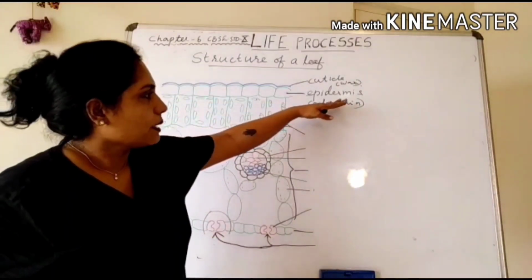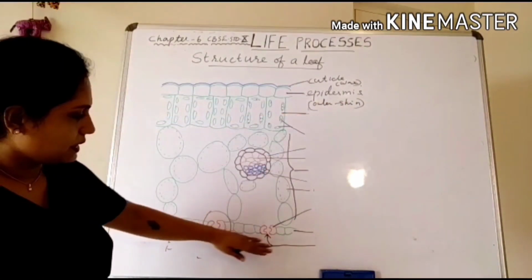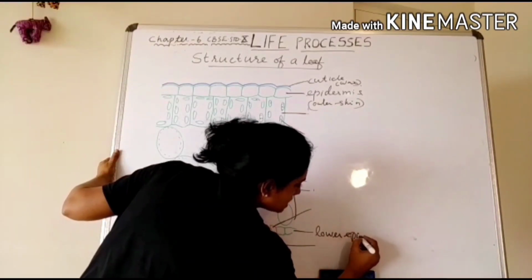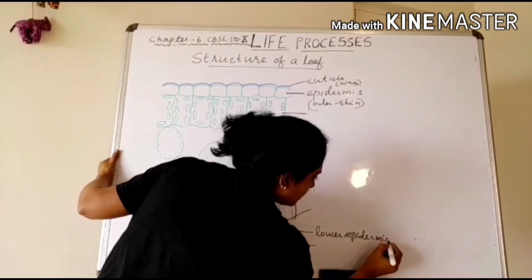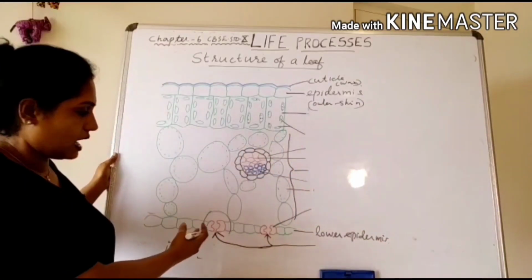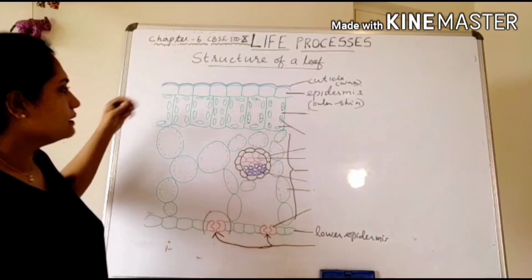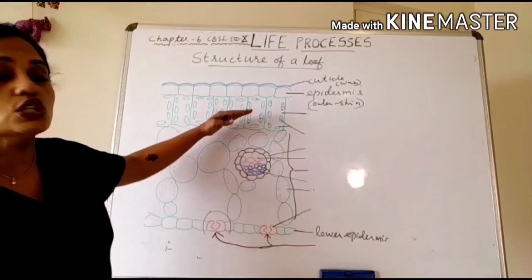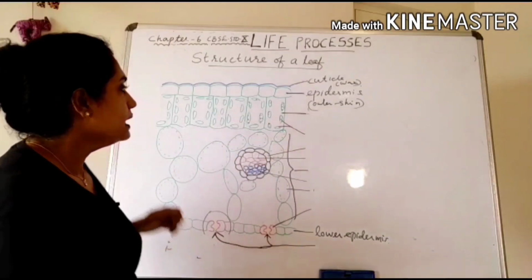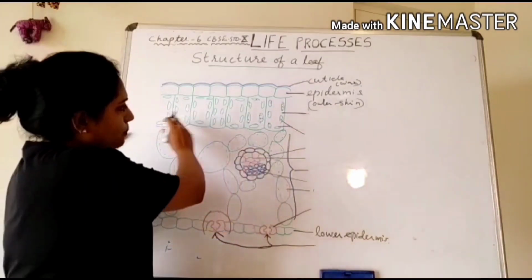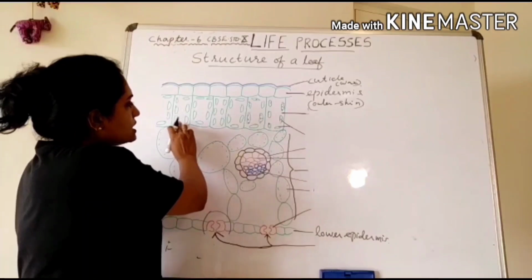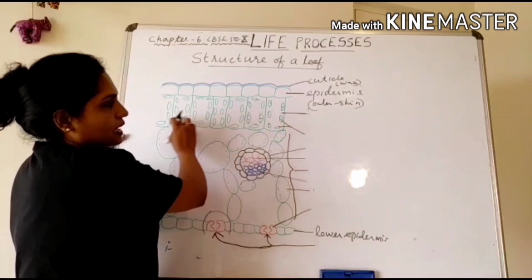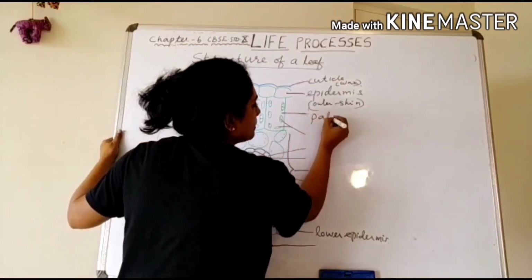Just like this upper epidermis, you can see a lower epidermis too. Lower epidermis is also made up of rectangular parenchymatous cells. The tissue in between the upper epidermis and lower epidermis is called mesophyll tissue. In the mesophyll tissue, on the top part, we can see closely packed rectangular parenchymatous cells. These cells are called palisade parenchyma.